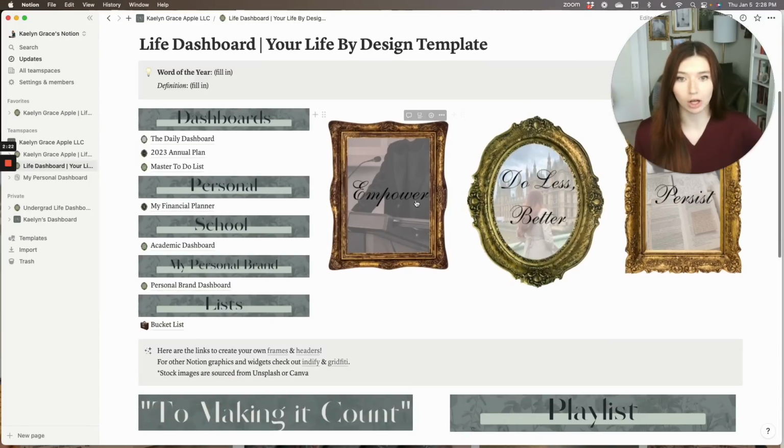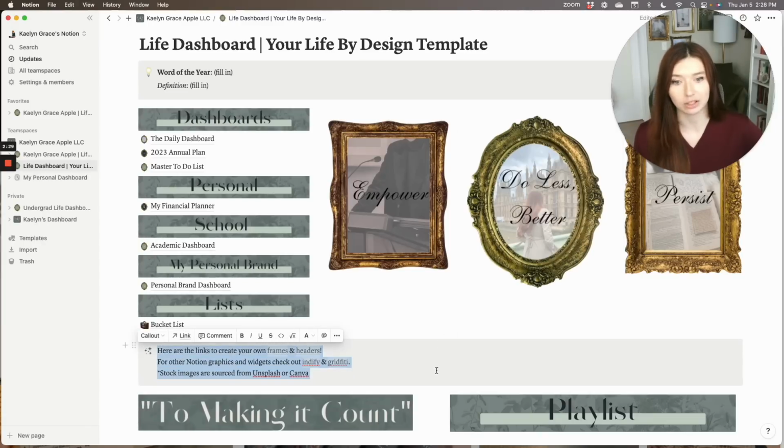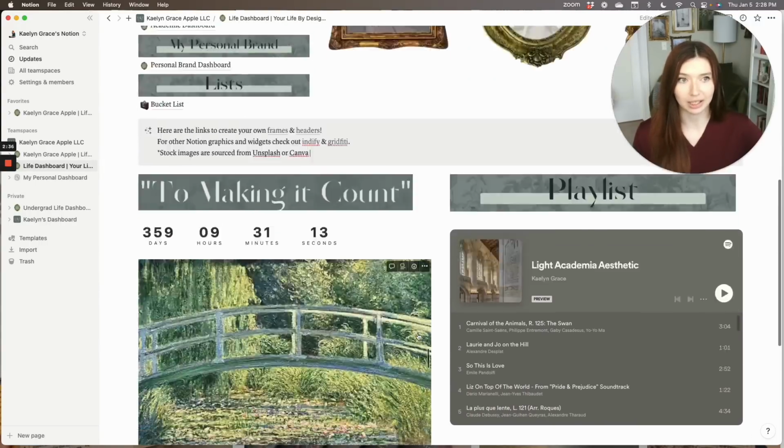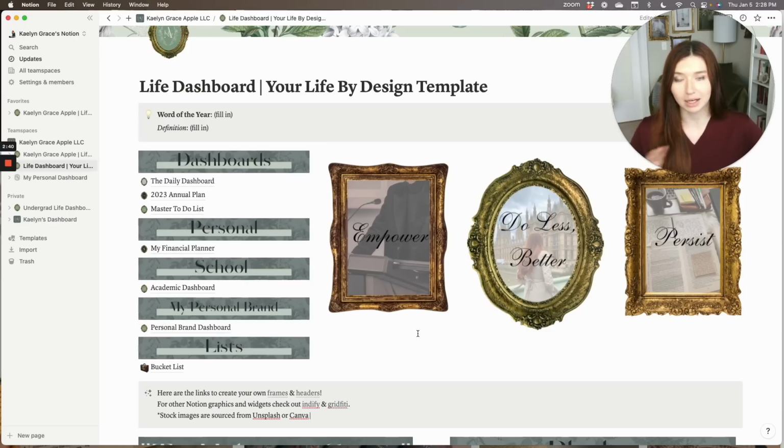So for example, all of the graphics that you see here, you can actually use the links within the template in order to make changes. This primary dashboard just has some of the general basics included, and you can look at my time management videos and my other Notion videos in order to see how it is that I use the different pages. And if you would like a full comprehensive video on this template, I'm happy to do that. But today we're going to be focusing on the 2023 annual plan dashboard.